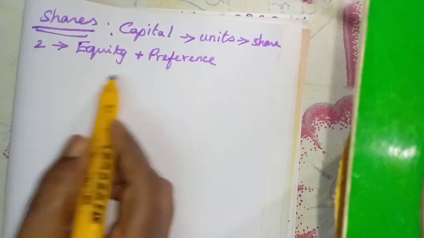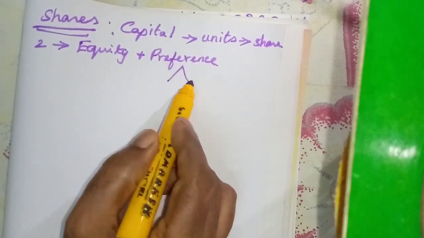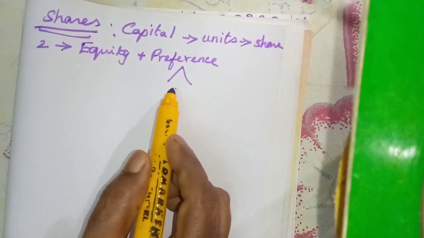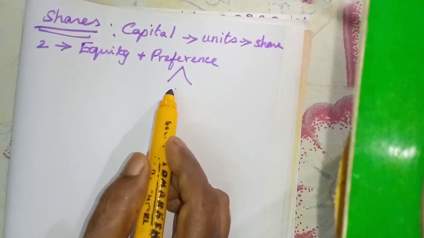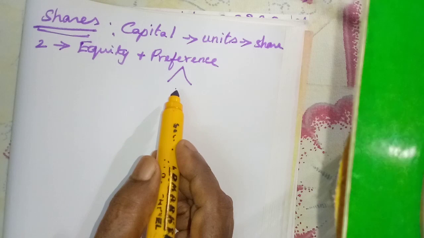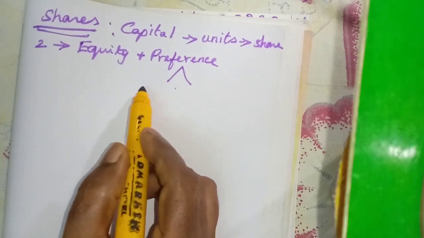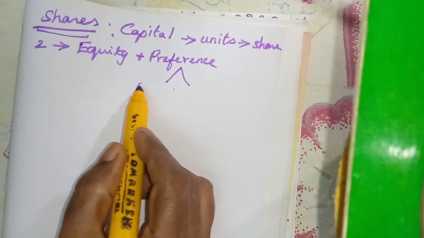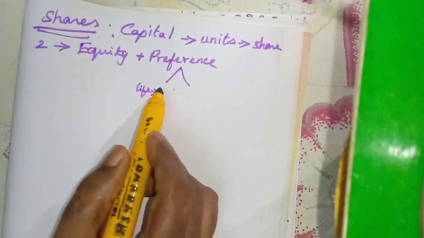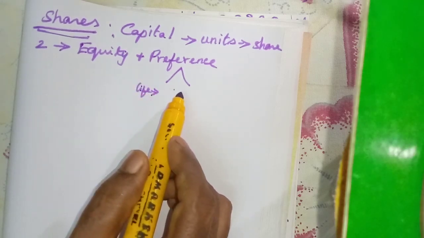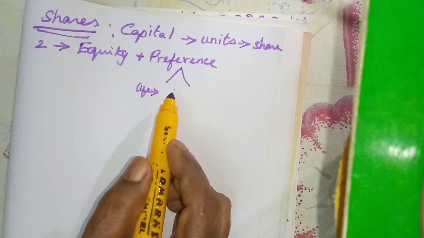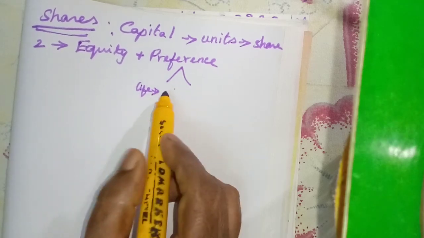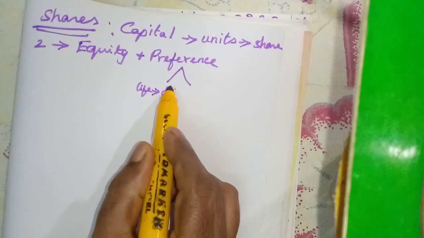Preference shareholders have two preferential rights. Preference means they have some preferential right. During the lifetime of the company, they have a right at the time of dividend.